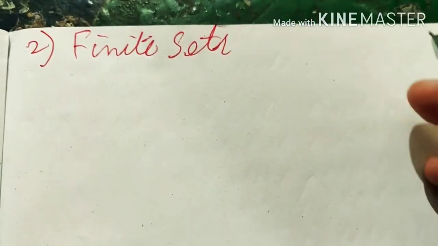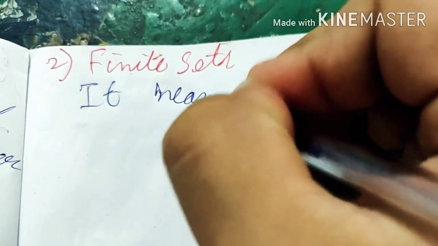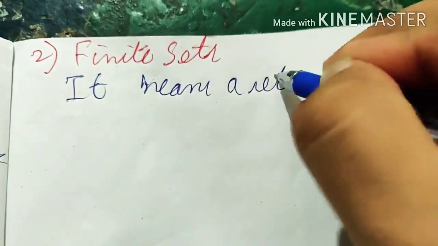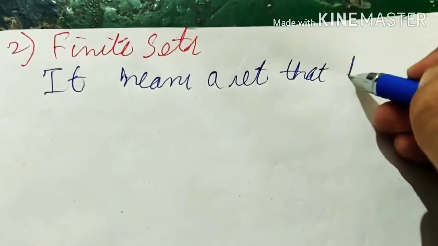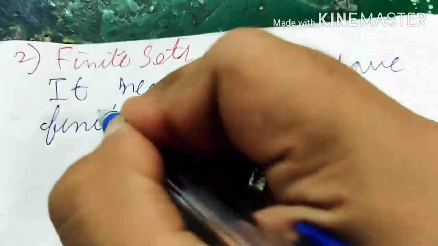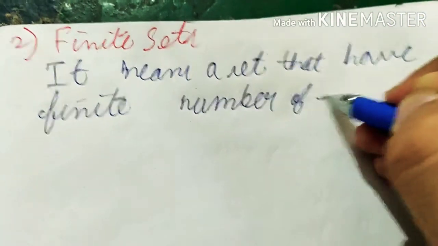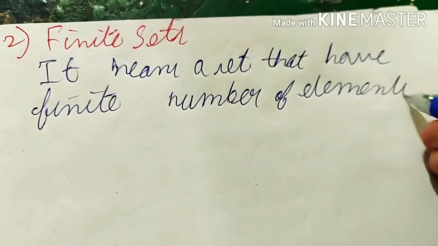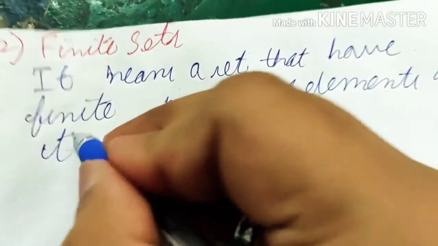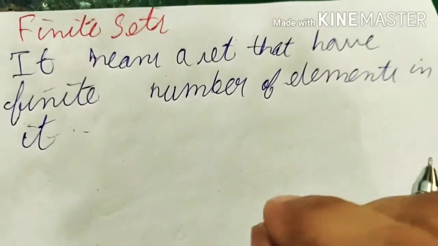Next type is finite set. What is a finite set? A finite set means a set that has a finite number of elements in it.